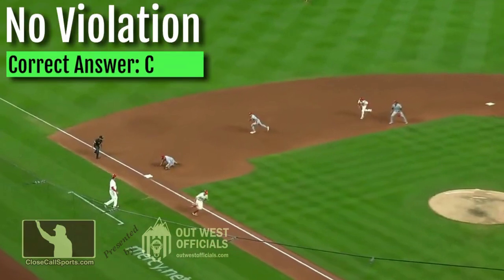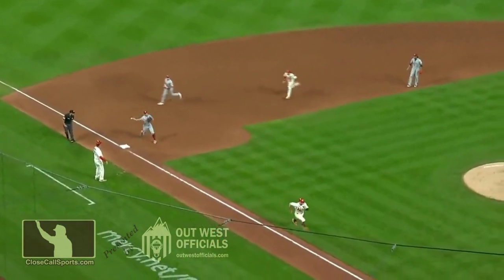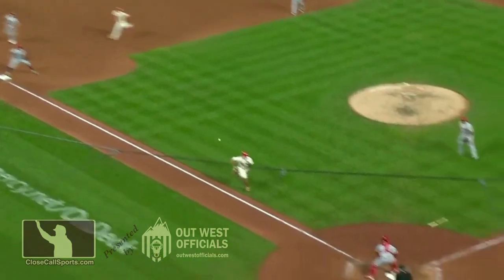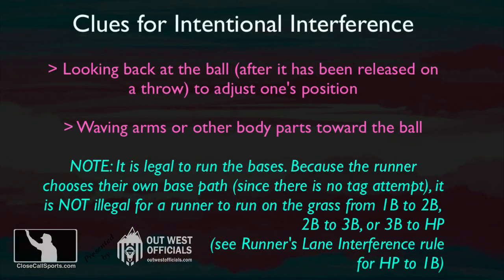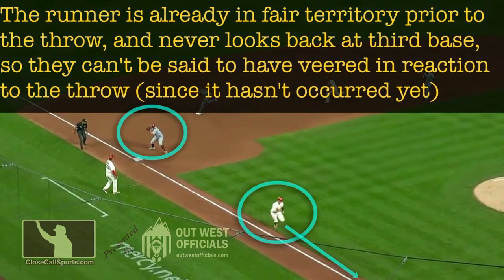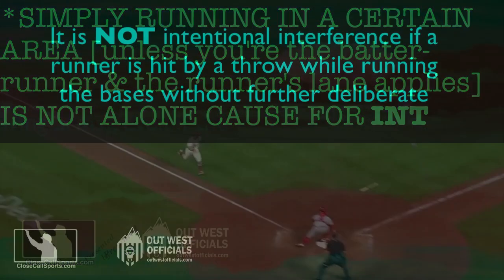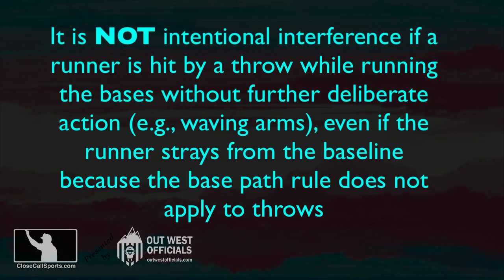It is legal for a runner to veer left into the throwing lane prior to or as the fielder releases the ball. In both cases, the runner doesn't look back after release. There is no arm waving, hip checking, or other deliberate action to interfere. And running itself, even laterally or obliquely, does not itself constitute intentional interference. Depending on how long you've been with us, this might come as a surprise or may not, but Manny Machado's play here is entirely legal.